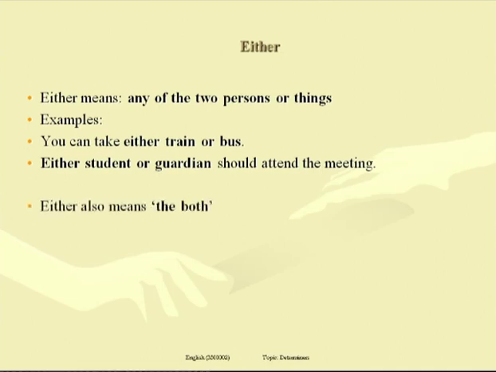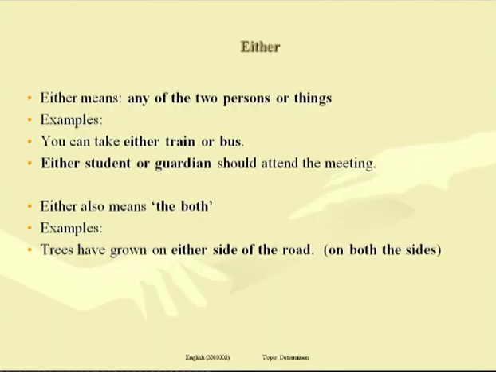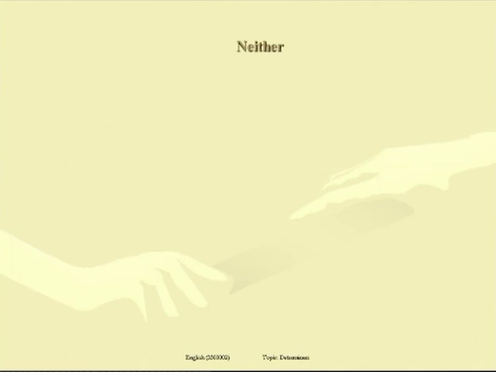Either also means the both. Look at the example. Trees have grown on either side of the road. For example, if you come to Gandhinagar or if you are entering the city Junagadh, you can see trees grown on both the sides of the road, and that's why the example, trees have grown on either side of the road, means on both the sides of the road.